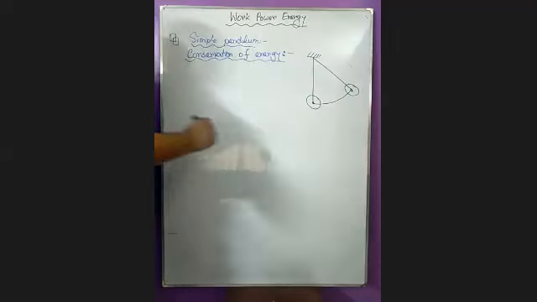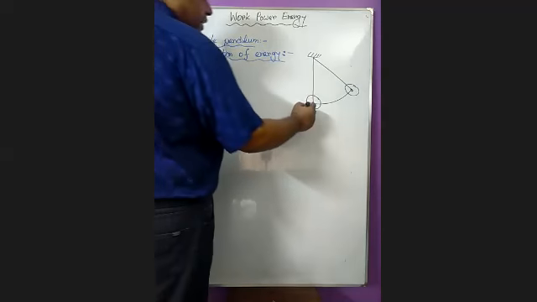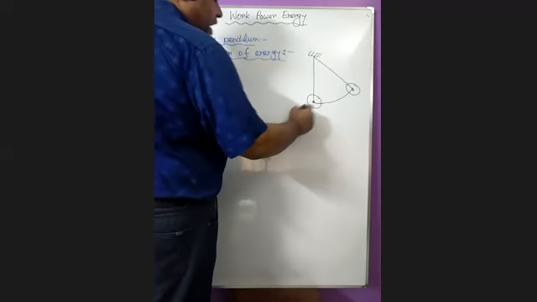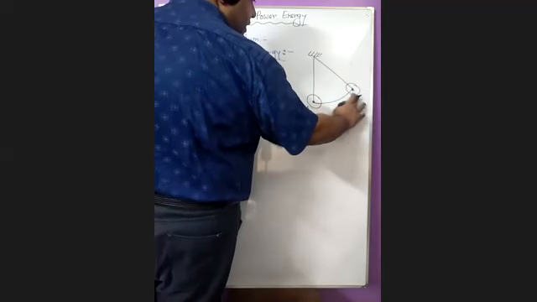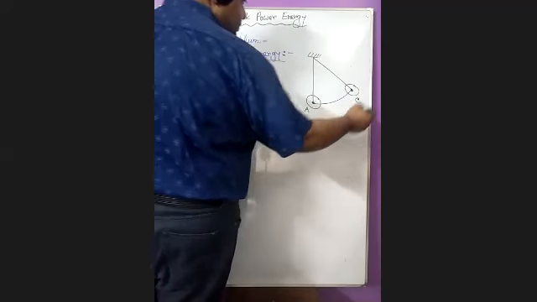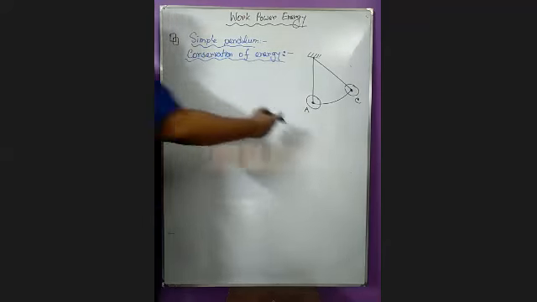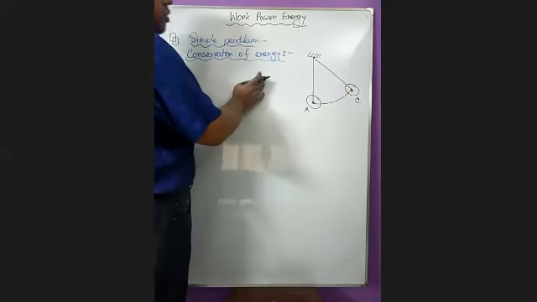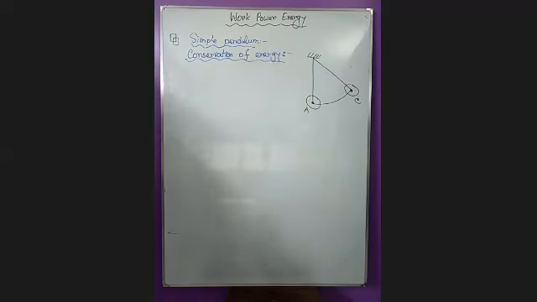In some time, it will reach this position. I'm considering it's the equilibrium position A and its maximum position is C. This C position will also occur on the left side, but we will not consider the left side now. We will just discuss the one side here.